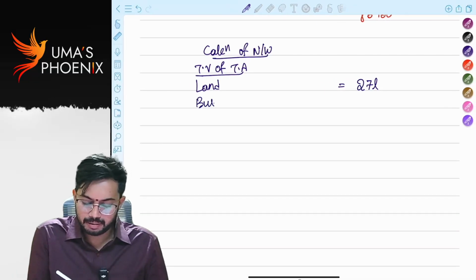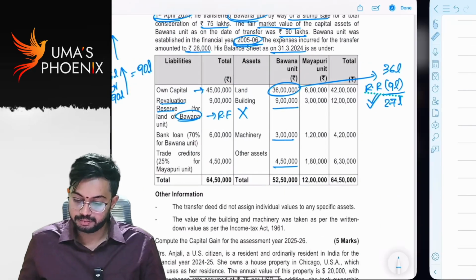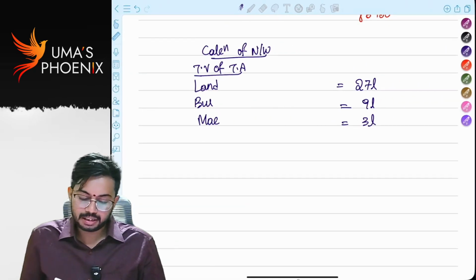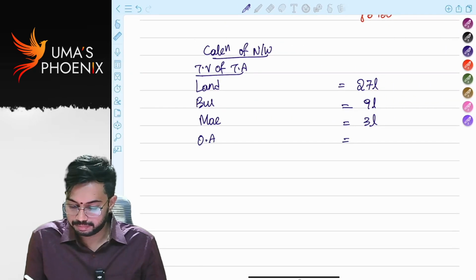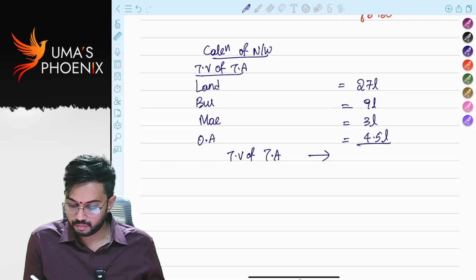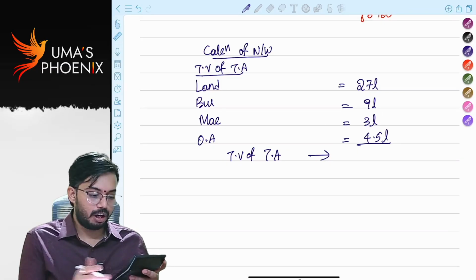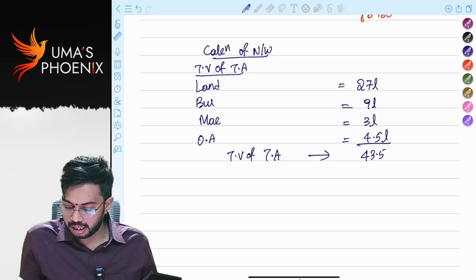So total value of total assets, how much? 27 plus 9 plus 3 plus 4.5, 43.5 lakhs.